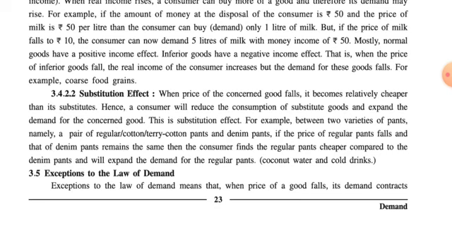For example, between two varieties of pants, namely regular cotton or terry cotton pants and denim pants, that is jeans. If the price of regular pants falls and that of denim pants remains the same, then the consumer finds the regular pants cheaper compared to the denim pants and will expand the demand for regular pants.